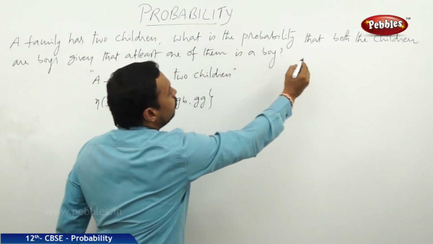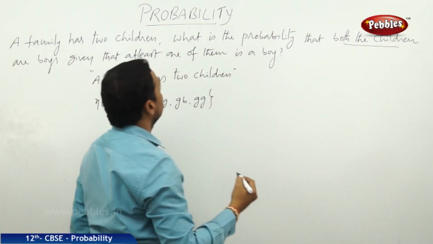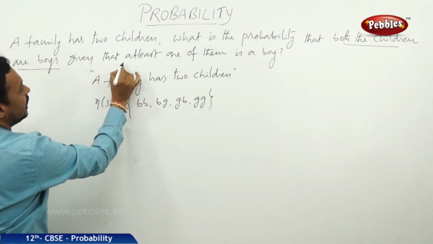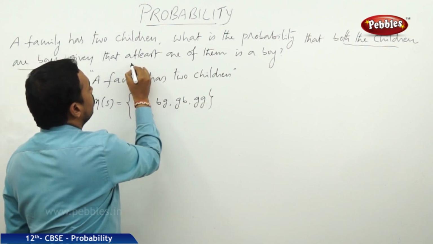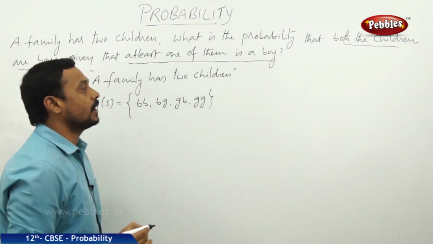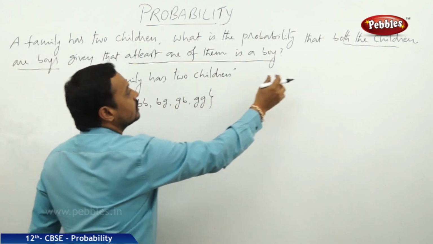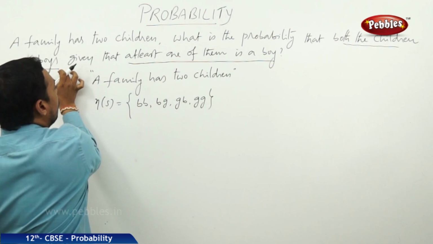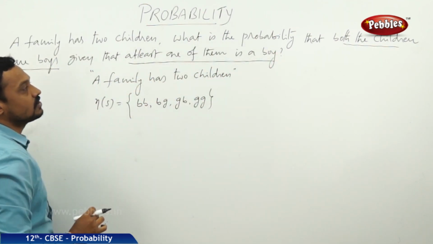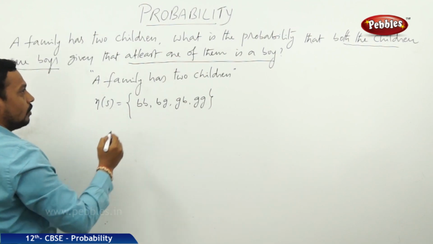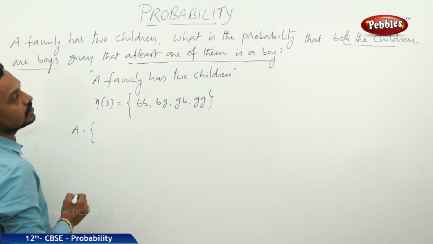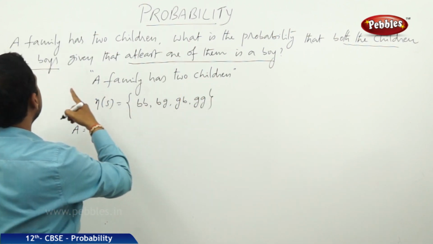Now what is the probability that both the children are boys, given the condition? What is that condition? At least one of them is a boy. So find the probability of this case depending on this event, at least one of them is a boy. Now let us choose 2 events first. A is both the children are boys.